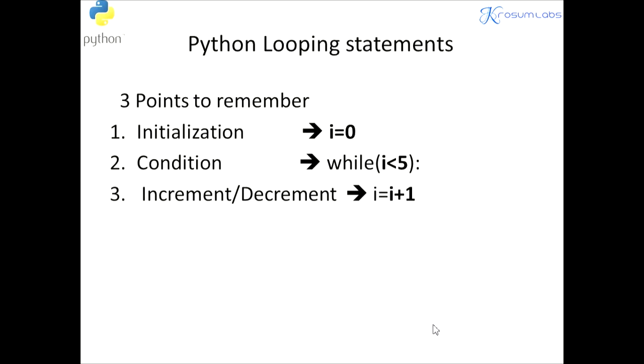So there are important points when using a while loop. This is an important thumb rule for using a while loop. Whenever you start the loop, first we should initialize it. Because we are doing repetition, we need to put some condition for the counter. That is called initialization, outside the loop.